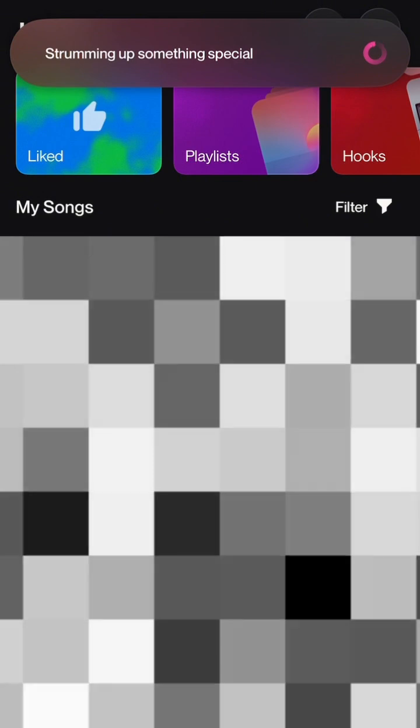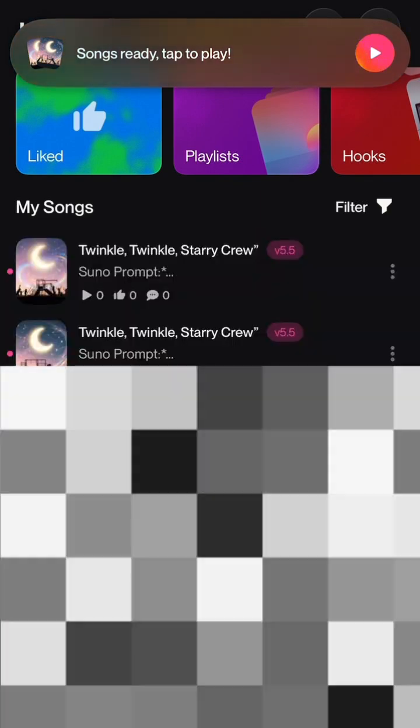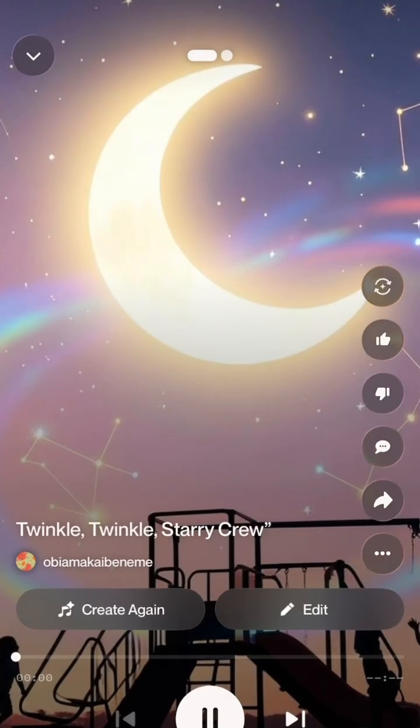Now we're going to wait while it generates. You can see it says strumming something special, my groove is on the way. Then voila, when it creates, it's going to appear in this place that has to do with my song. You can see that it's already created. Now let's listen to one of them.